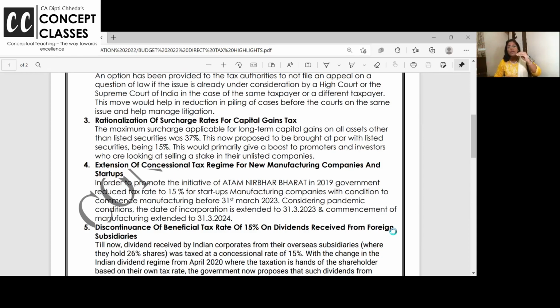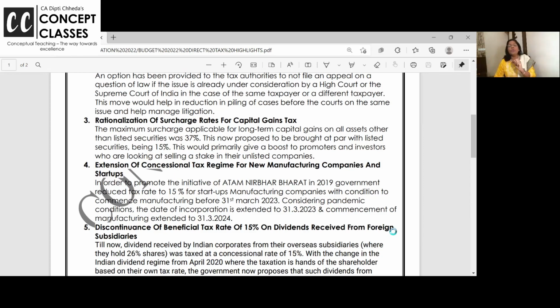Tax you have to pay on income. Surcharge you have to pay on tax. And on tax plus surcharge you have to pay ESS. So for long-term capital gain on listed shares, the cap was that the highest surcharge rate would be 15%. 25 and 37 were not applicable.